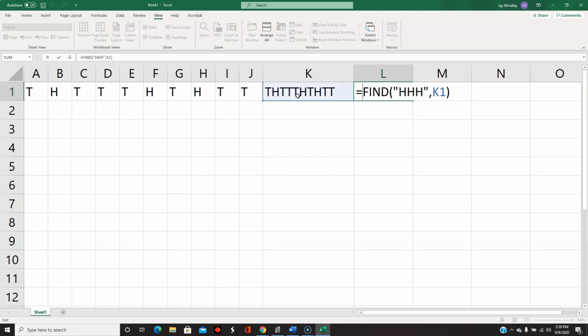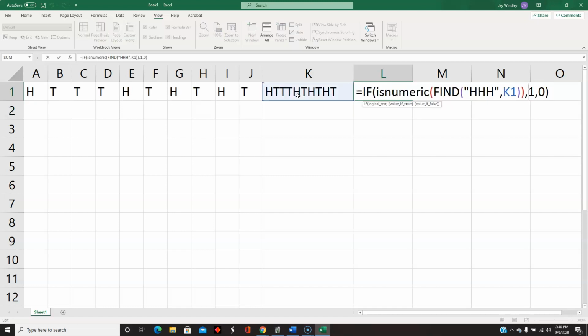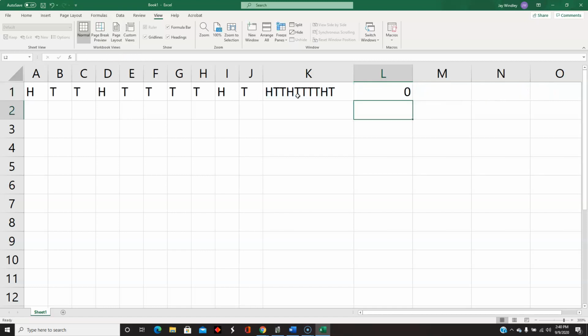So what I'm going to say is, if this is numeric, then return a 1, meaning I found HHH, otherwise return a 0. Not is numeric, is number. So 0 means that we did not find HHH. 1 means that we did find HHH. Just going to do this a couple more times to convince myself that the simulation is working.